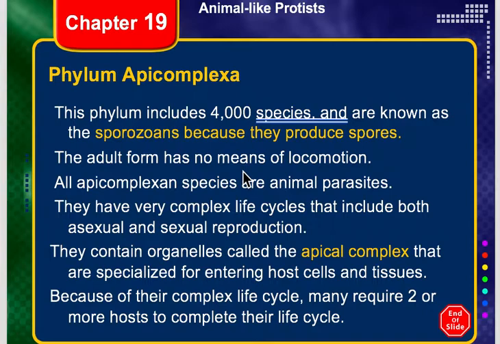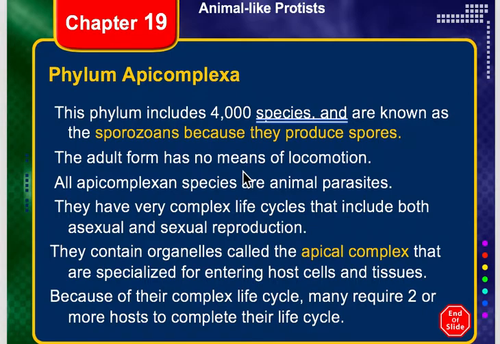I will not be asking you about a lot of complex life cycles. It's not important to me. Every one of them has a life cycle, and they all have different stages, and sometimes they can be very confusing. So just know that they do have a lot of different types of life cycles. But what they don't have is a means of locomotion, which means if they're parasitic, they're probably traveling in the bloodstream. Now, all apicomplexans are animal parasites, and they are asexual and sexual reproducers.